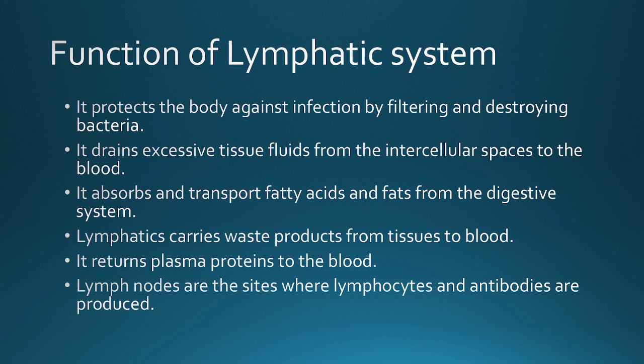Okay, so most of the waste products are thrown out by the cells into the interstitial fluid. These waste products are then carried through lymph and transported to the blood for filtration and excretion of the waste products. It returns plasma proteins to the blood.